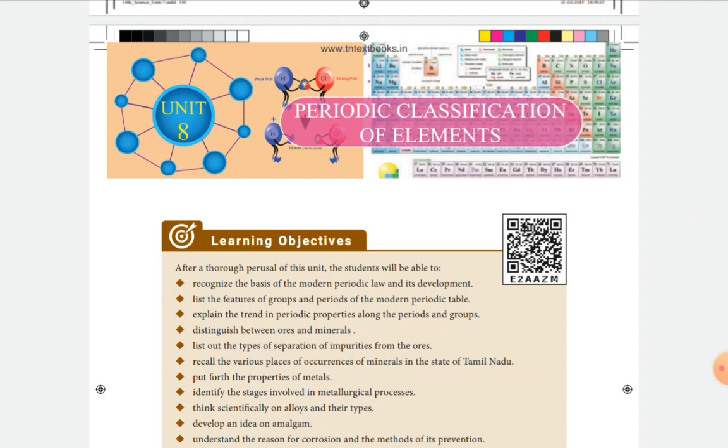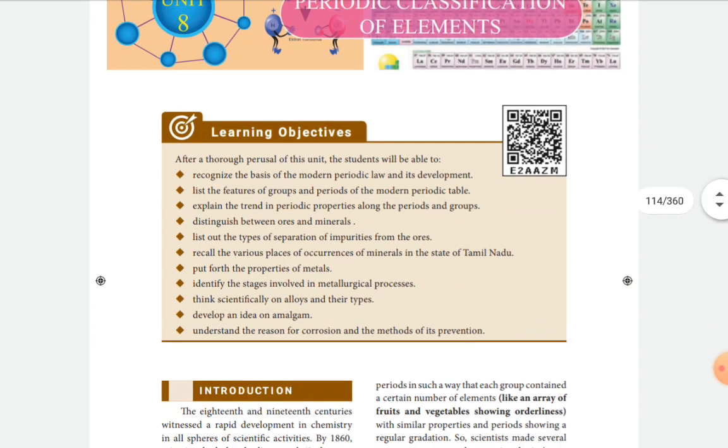So I would like to ask some questions. If you're ready to give the answer, prepare your mind and recollect the answer from your mind and try to recite the answer. First question: how many elements are in the modern periodic table? Answer: I think there are 118 elements in the modern periodic table.